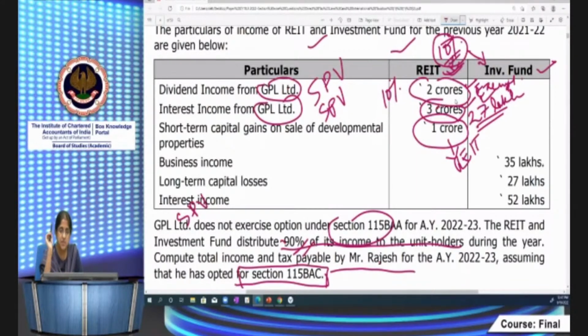Now coming to investment funds. Now investment fund, we all know that business income of investment fund is taxable in the hands of the investment fund only. Fine. So it is not taxable in the hands of the unit holder. So this is taxable in the hands of the investment fund. Long-term capital loss, it's allowable in the hands of the unit holder. That is Rajesh in this case, it's allowable. He's also held the units since 2019. So he's held it for more than 12 months. So he can carry forward the loss, but he does not have long-term capital gains this year against which he can set off. There is no income from long-term capital gains. So he has to carry forward this loss in his hands.